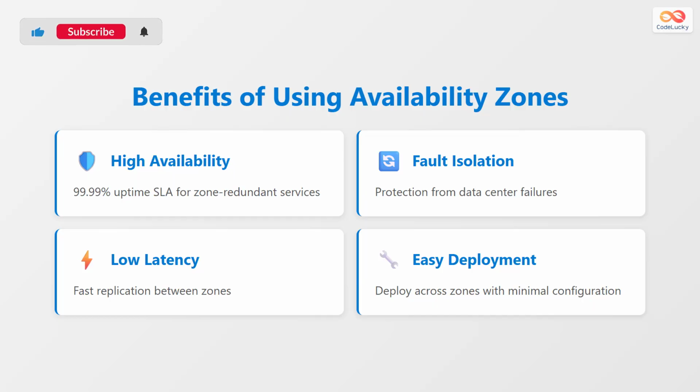Using availability zones provides several key benefits. First is high availability with a 99.99% uptime service level agreement for zone-redundant services. Second is fault isolation, which protects your applications from data center failures. Third is low latency between zones, enabling fast replication of your data. And fourth is easy deployment, as you can deploy resources across zones with minimal configuration changes.